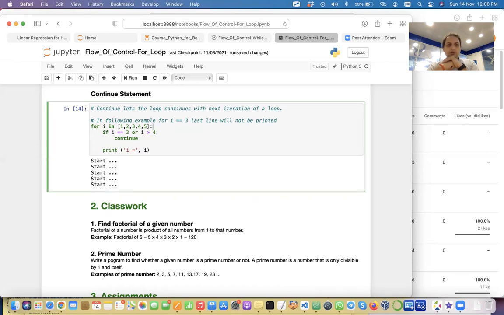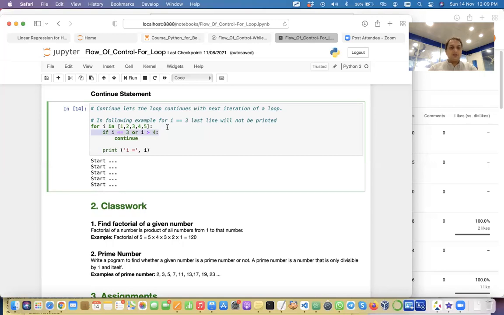Okay, just go over this line by line and tell me what will happen for I is equal to 1. So first value I will assume is 1, isn't it? Yes, sir. Then what will happen on this statement? Sir, it will not be equal to 3, and it will not be greater than 4. Oh yeah, sir. It will only print I is equal to 3 and I is equal to 5.